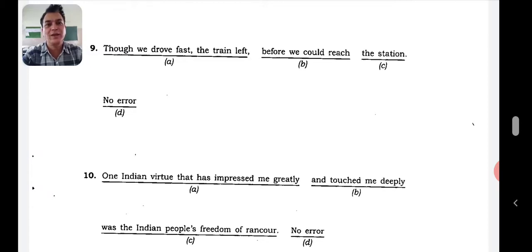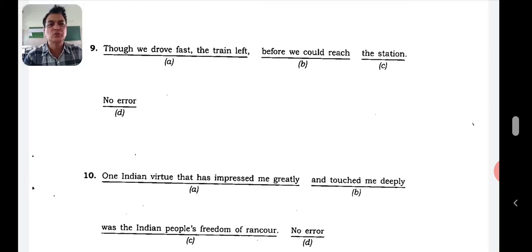The train had left. If in one part, simple past is there, past indefinite is there, then in the second part, what should be there? It should be past perfect. The train had left. Though we drove fast, the train had left before we could reach the station. So error is in A. Let's go to the next one.